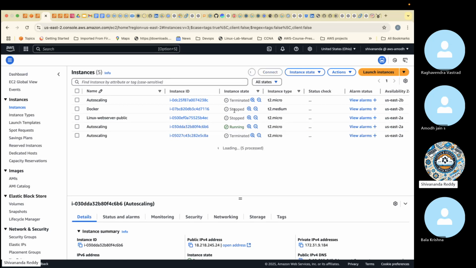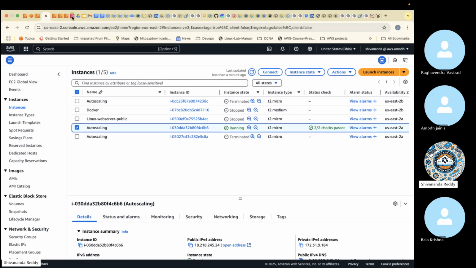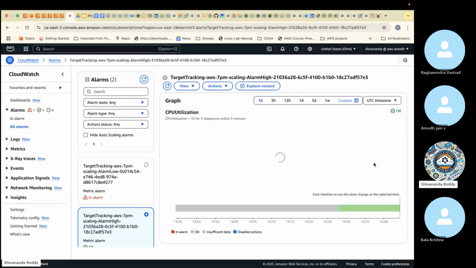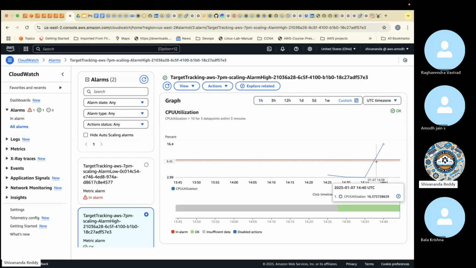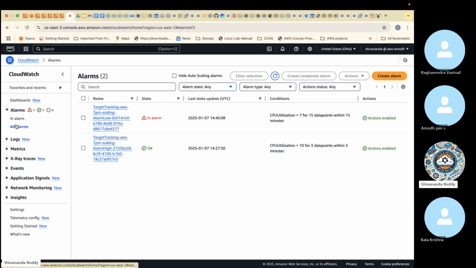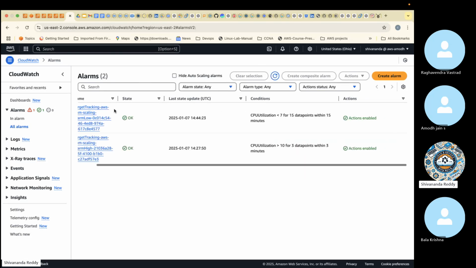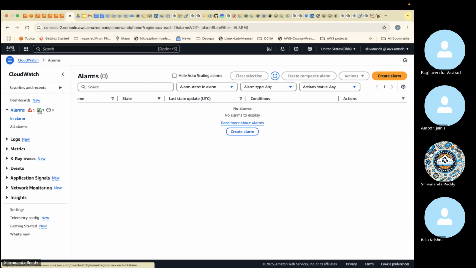Right now only one server is running. Because the CPU is increasing, it should launch more servers. See, this has crossed the border. So I'll check the alarms. Refresh. Both are okay now. After a while, one should come to alarm. It's already reflecting here.